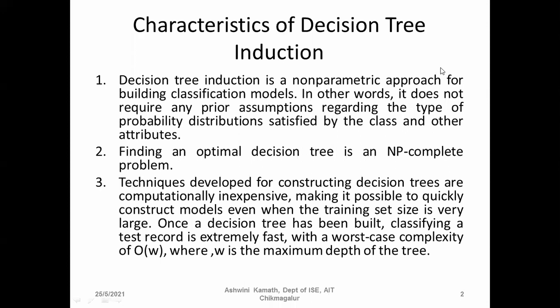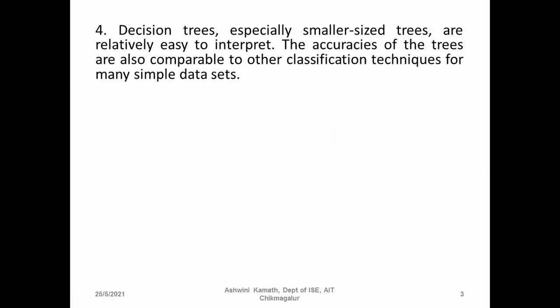Once a decision tree has been built, classifying a test record is extremely fast, with the worst case complexity of big O of W, where W is the maximum depth of the tree. So once a decision tree is built, classifying any example is extremely fast. I hope you remember the asymptotic notations: big O, omega, and theta. So here it is big O of W, where W is the depth of the tree.